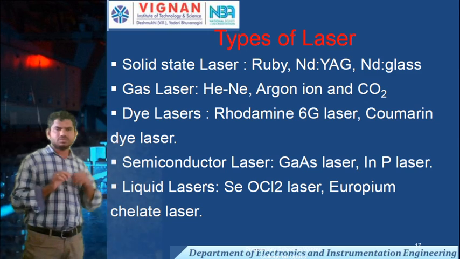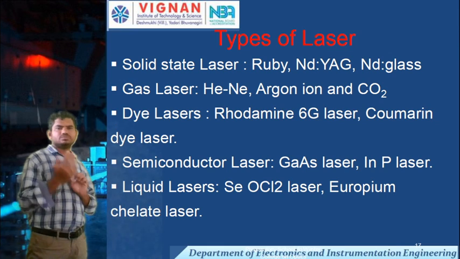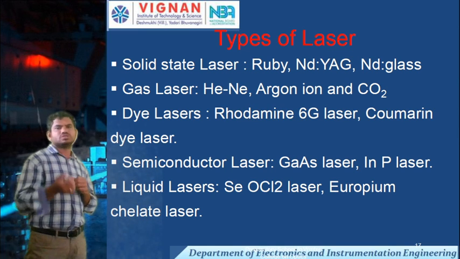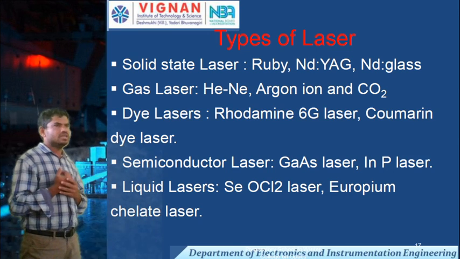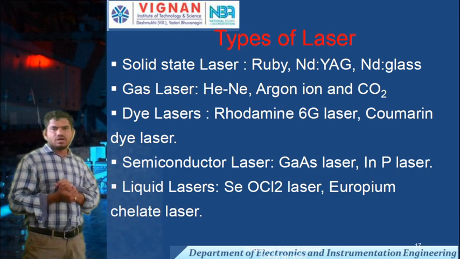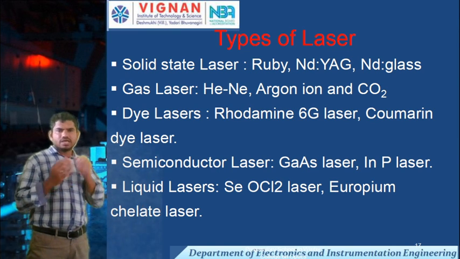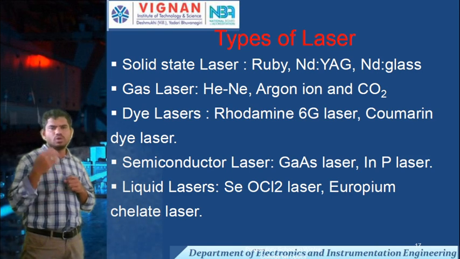Next, semiconductor lasers. There are two types: the gallium arsenide laser and the InP laser, that means indium phosphide laser. Coming to the last one, liquid lasers: the silicon oxide laser and the europium chelate laser.